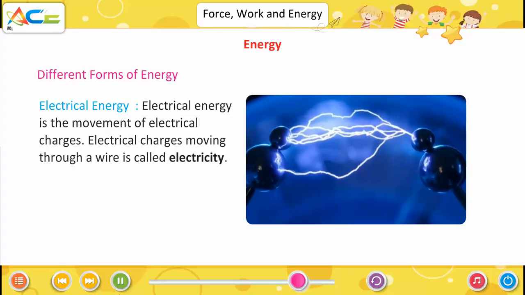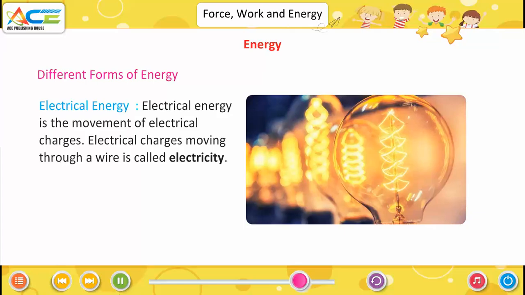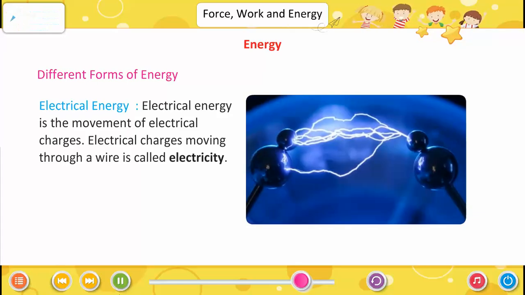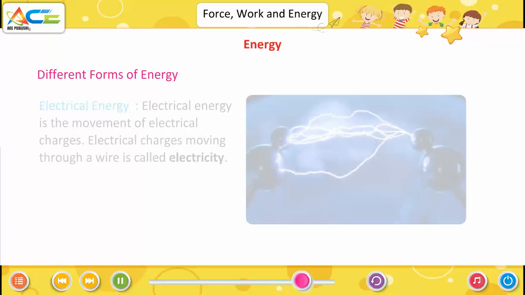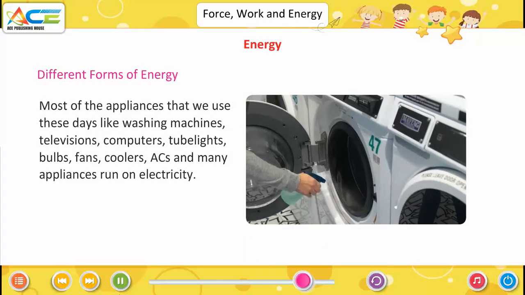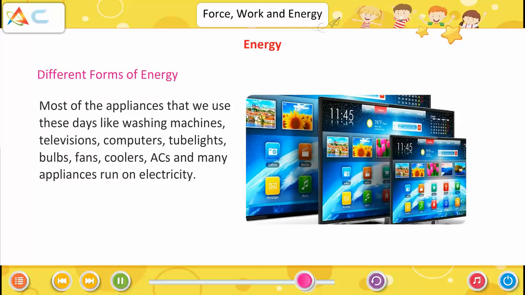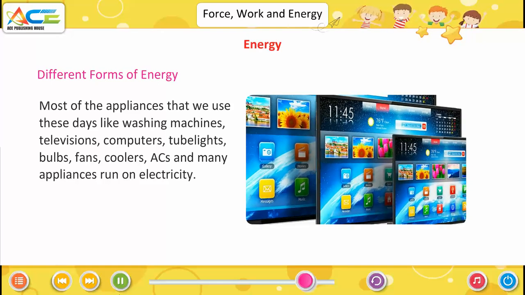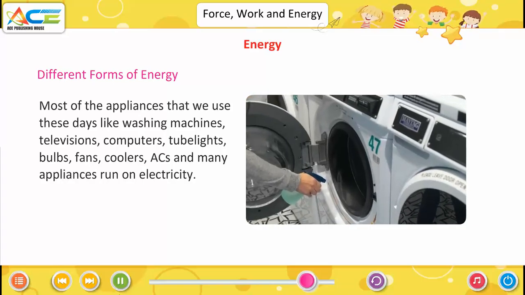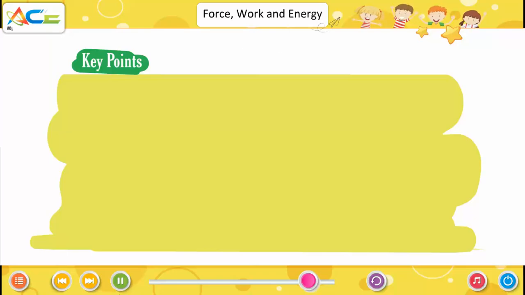Electrical energy. Electrical energy is the movement of electrical charges. Electrical charges moving through a wire is called electricity. Most of the appliances that we use these days like washing machines, televisions, computers, tube lights, bulbs, fans, coolers, ACs and many appliances run on electricity.